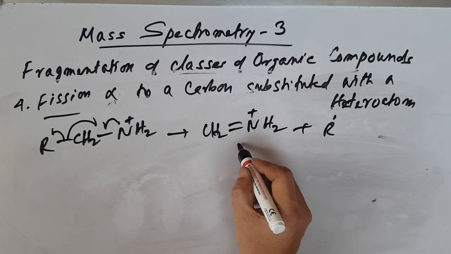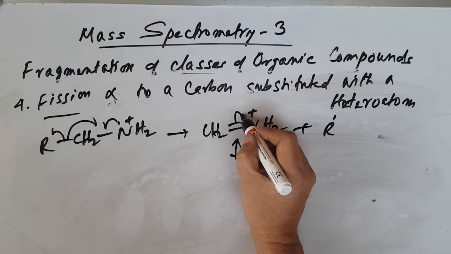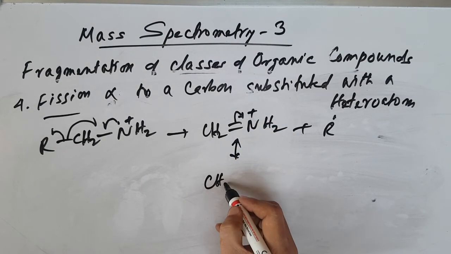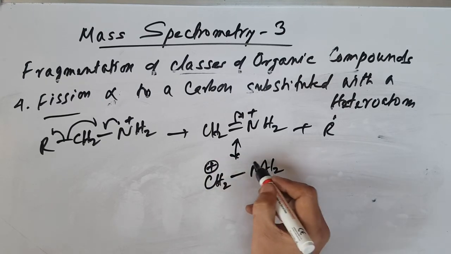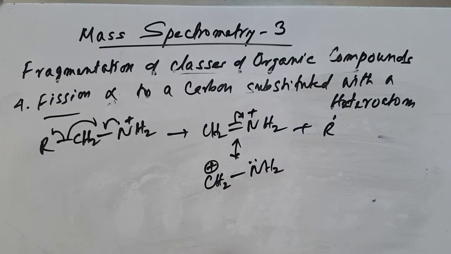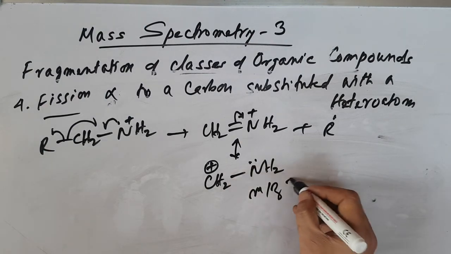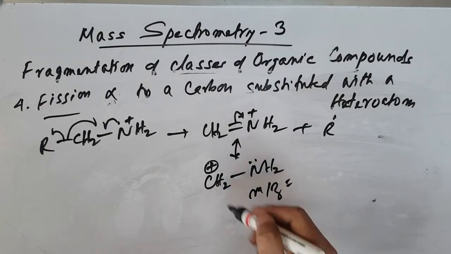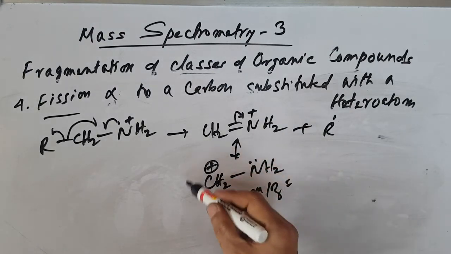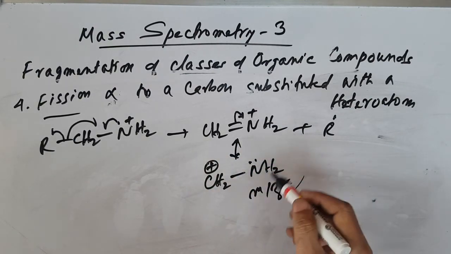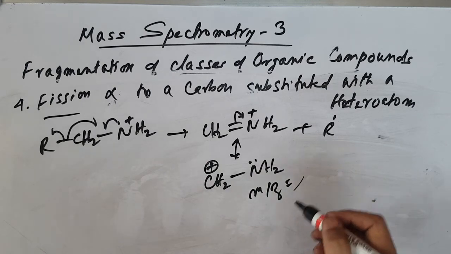Here you can have this as an iminium carbocation, CH2 double bond NH2 plus. This is the m/z value we can have, and it also gives a high intensity, the base peak. R can be many types, and you get a very intense peak.